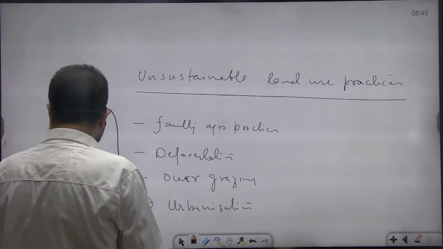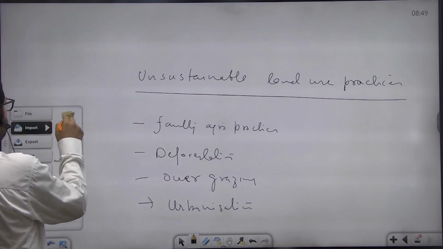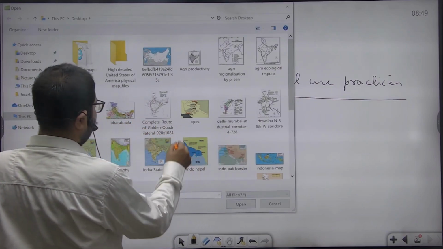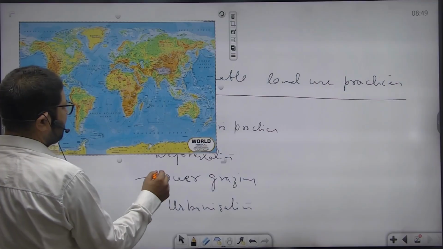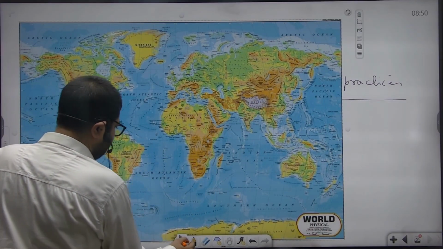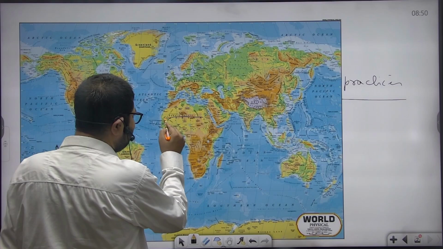You can take the case of this Sahel region. Later we'll discuss various regions where this process has taken place. See, the process of desertification, this is the Sahel region.